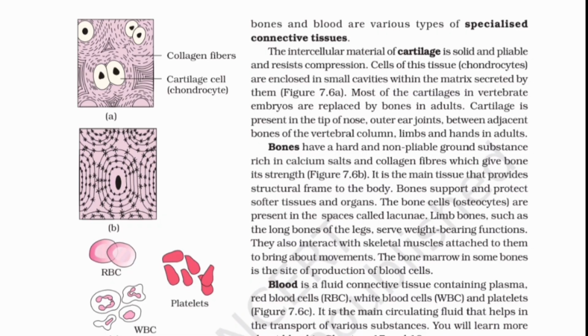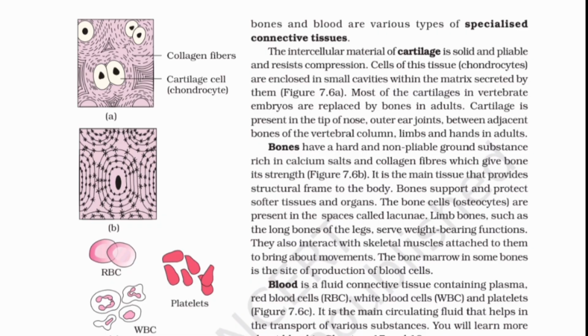Figure 7.6a. Most of the cartilage in vertebrate embryos is replaced by bones in adults. Cartilage is present in the tip of nose, outer ear joints, between adjacent bones of the vertebral column, limbs and hands in adults. Bones have a hard and non-pliable ground substance, rich in calcium salts and collagen fibers which give bone its strength.